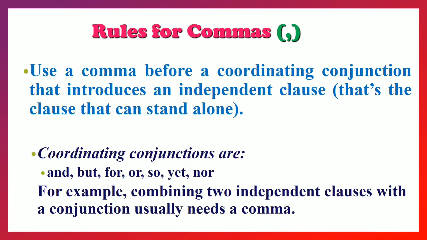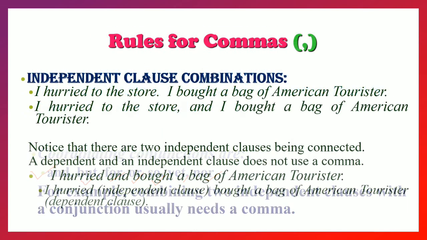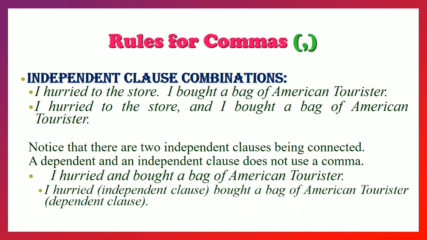Next is comma. Use the comma before coordinating conjunction. Which are the coordinating conjunctions? FANBOYS, you all might know. And, but, for, or, nor, so, yet. They are the part of FANBOYS. So before them we use the punctuation comma. How? Let us see the example. I hurried to the store. I bought a bag of American Tourister. I hurried to the store, and I bought. So see here, and is one of the FANBOYS. Before that we have used comma here.